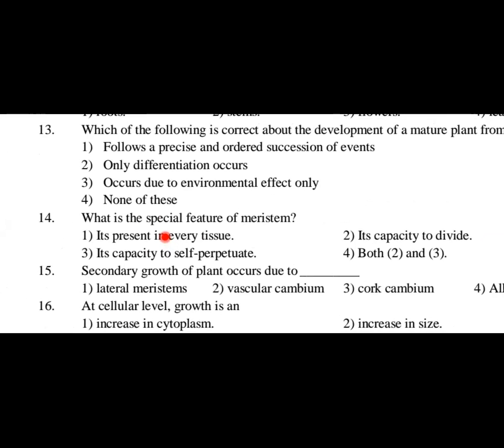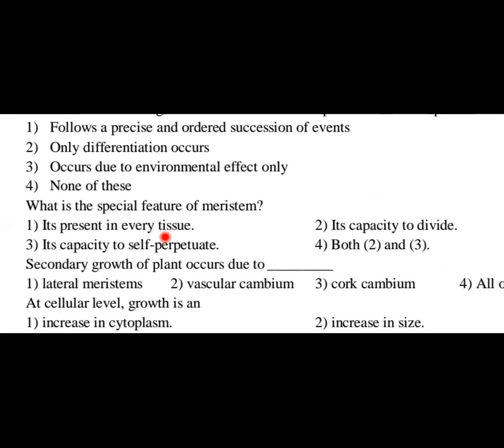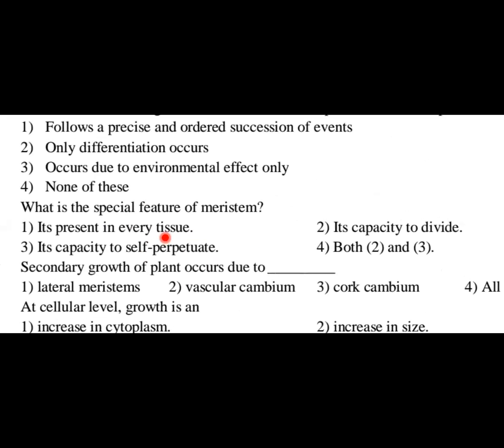Question number 14, let us discuss. What is the special feature of meristem? It's present in every tissue, its capacity to divide, its capacity to self-perpetuate, and both 2 and 3. Let us see the options. It's present in every tissue would be wrong.